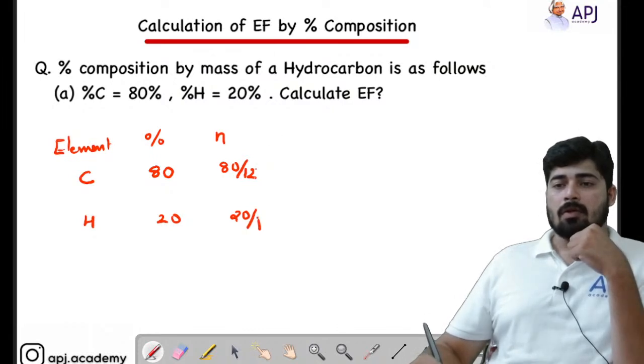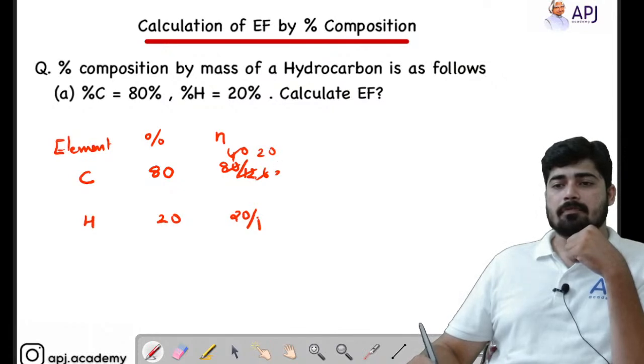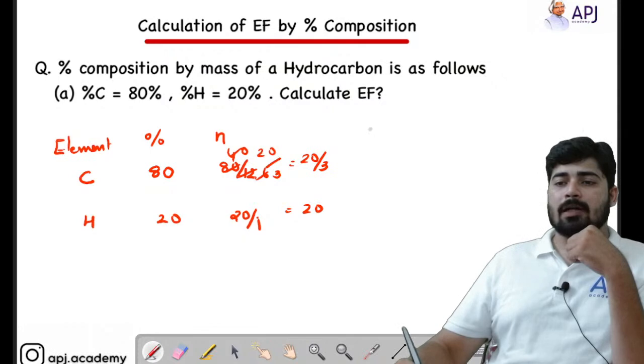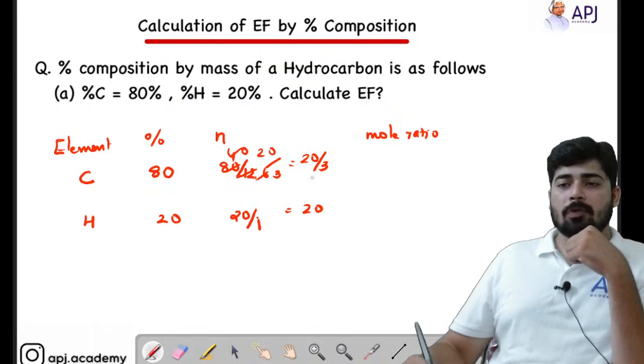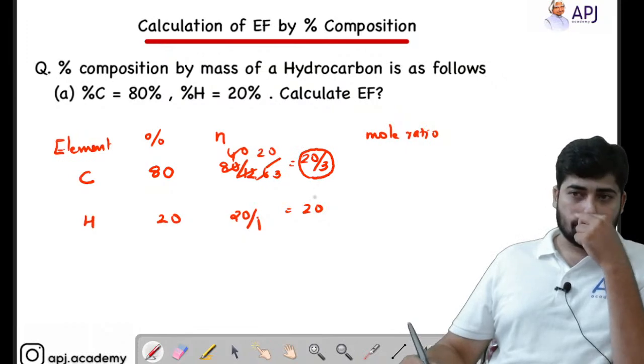Here I can cancel it with 2. So it will be 40 and 6. Here it will be 20 and 3. 20 divided by 3. So we are getting the number of moles as 20 by 3. Here the number of moles is 20. Now I have to find out the mole ratio. So what is the mole ratio? Here what you have to do, which is the minimum value? Minimum value is 20 by 3.